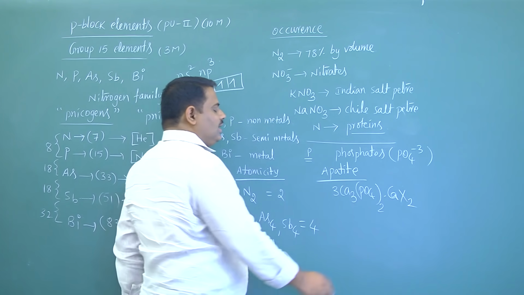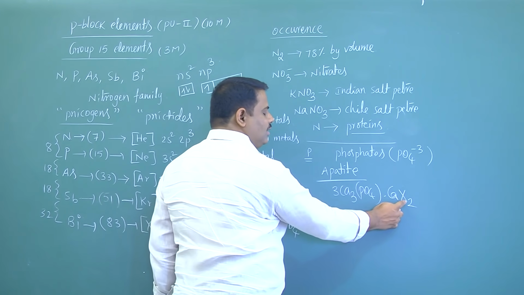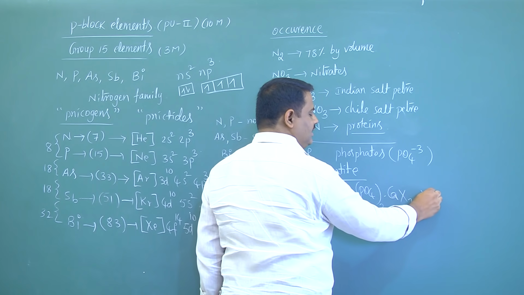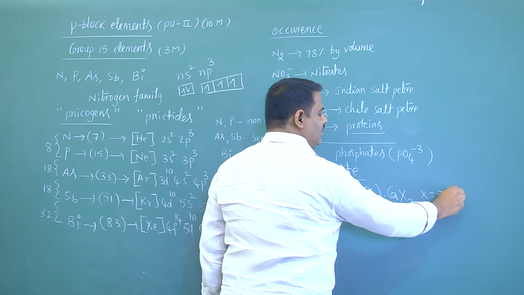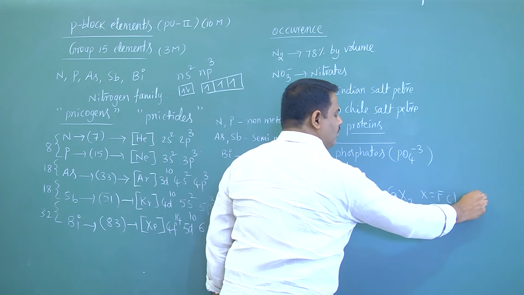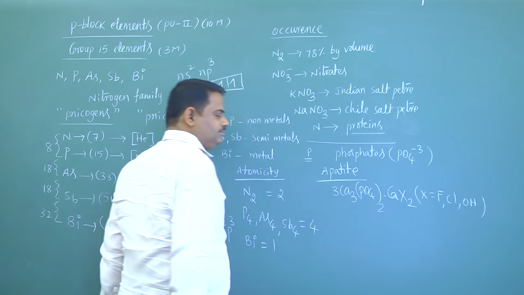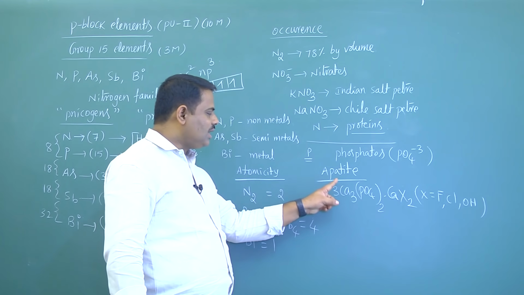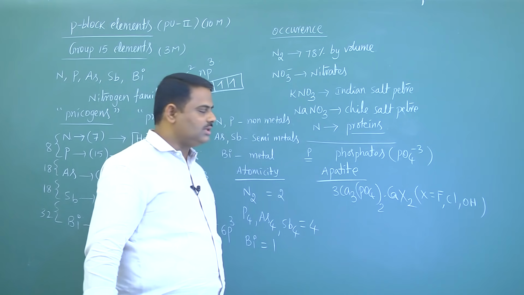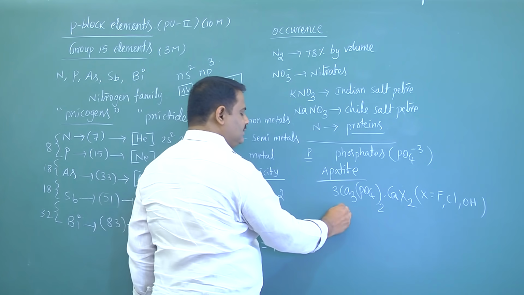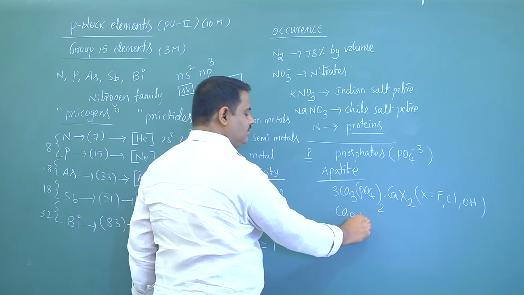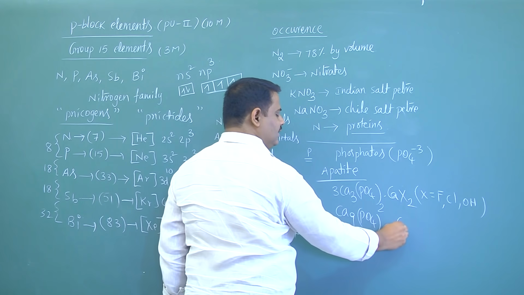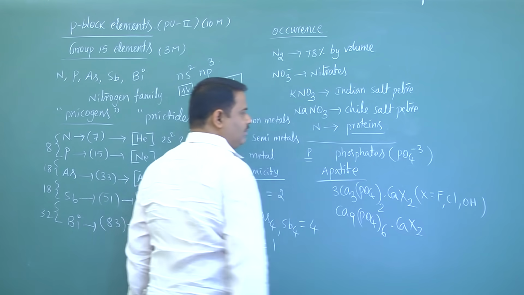Now here don't consider this as only halogen, that is X, where X is either fluorine, chlorine or OH group also. This is apatite family compounds. This we can write as Ca9(PO4)6 CaX2 also.